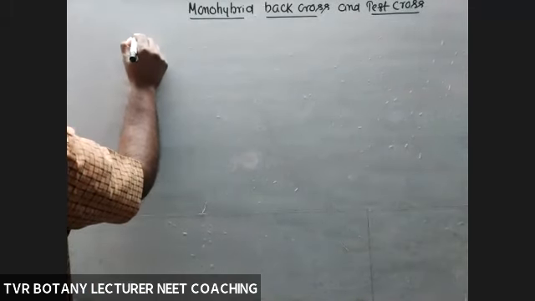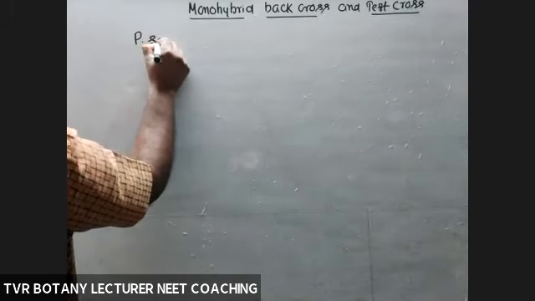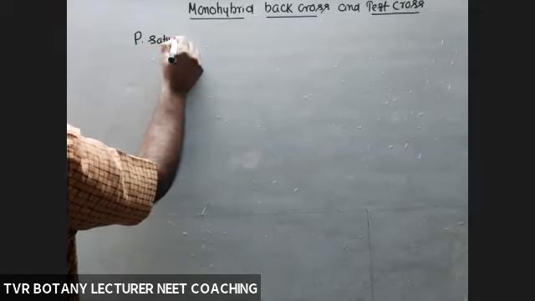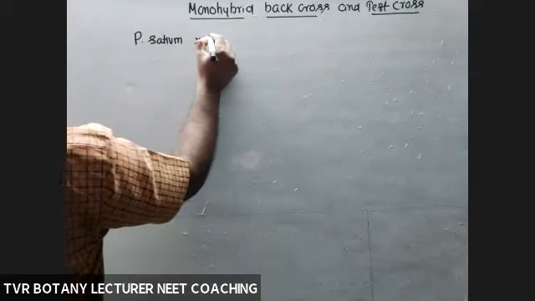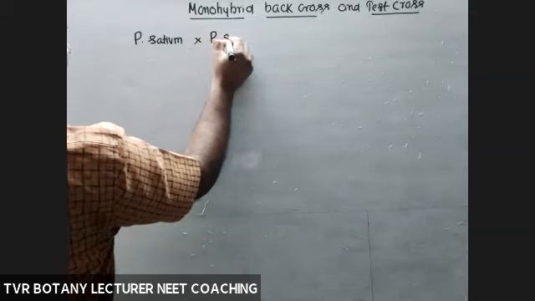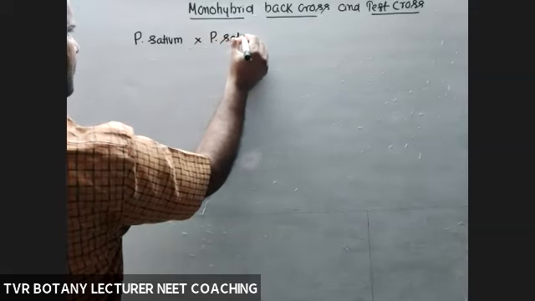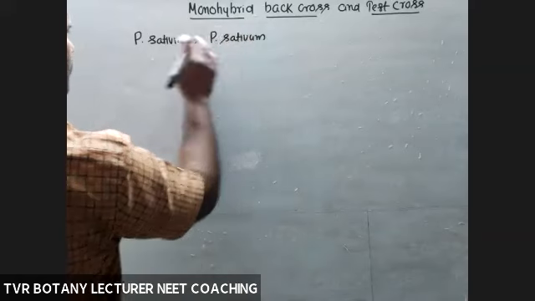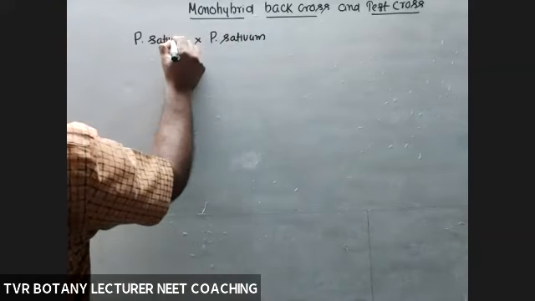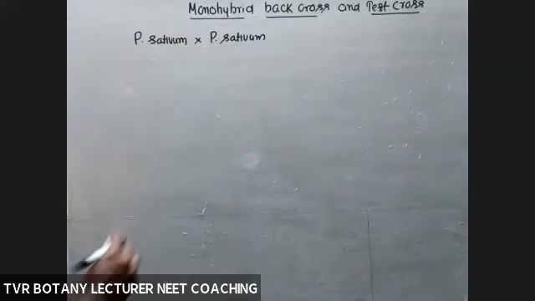Pisum sativum. Parent 1, parent 2, monohybrid cross.